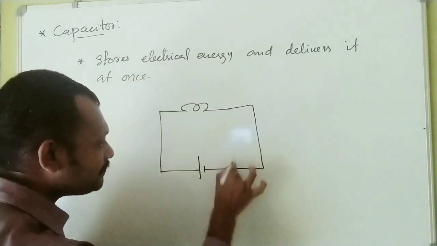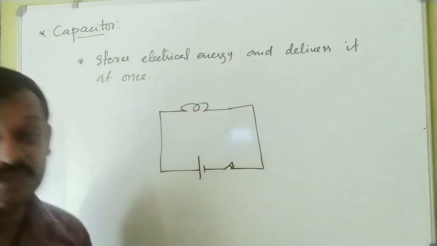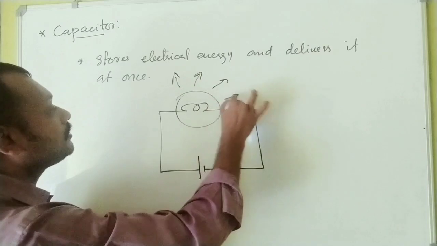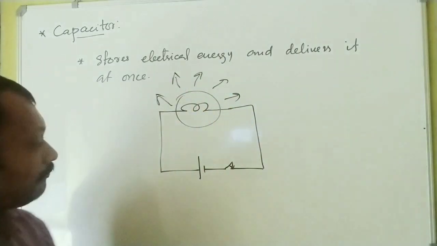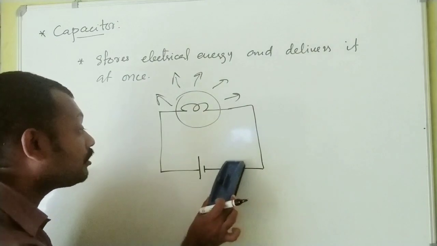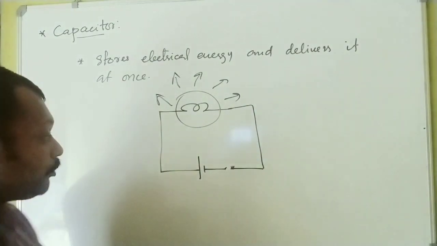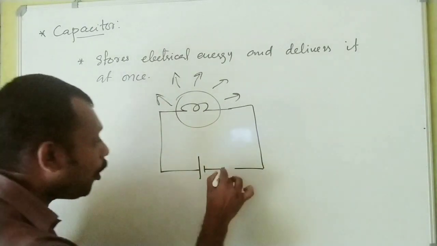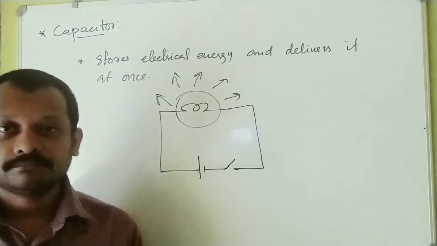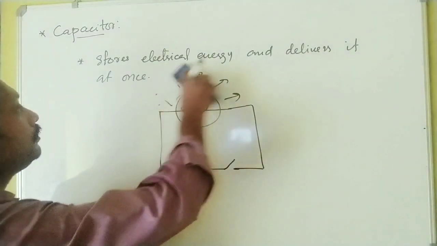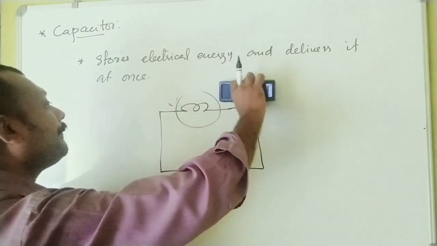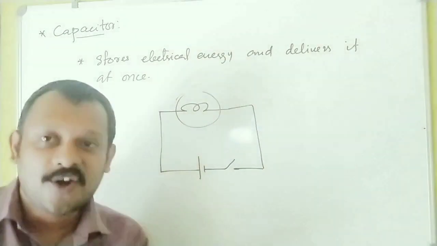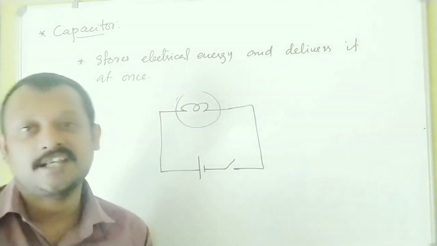Okay, initially the switch is pressed. What will happen? This bulb will glow, right? Light will come out of the bulb. What happens if the switch is removed? When you remove the switch, when the switch is open, what will happen? Instantly the bulb goes out, right? The bulb goes out at the same instant itself.